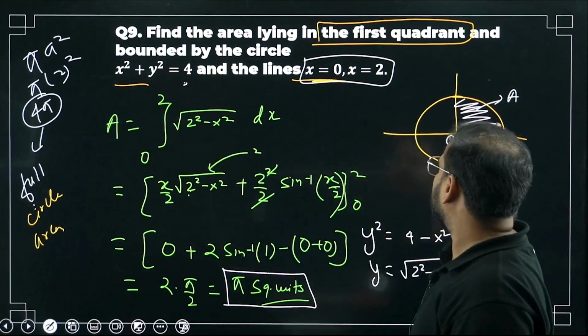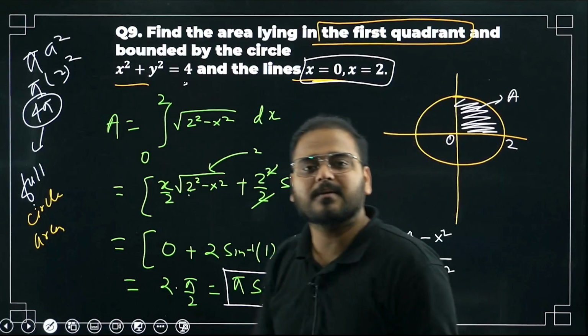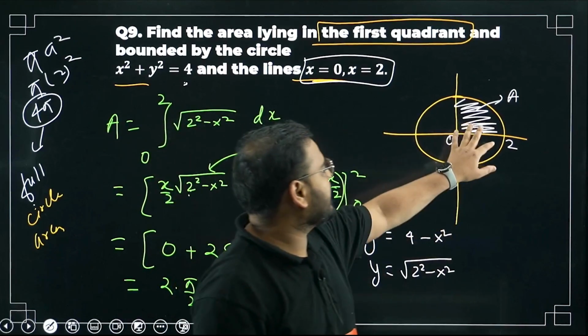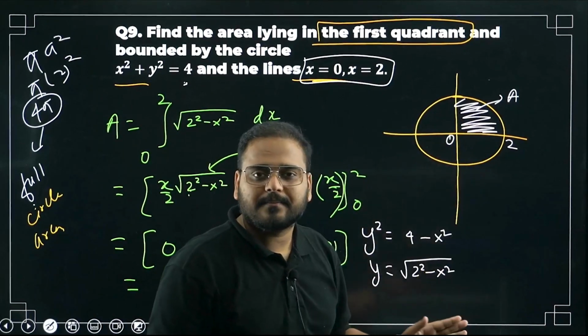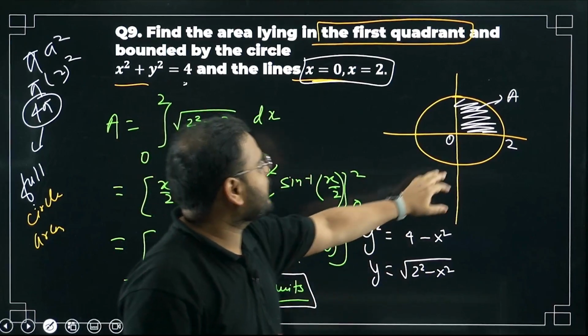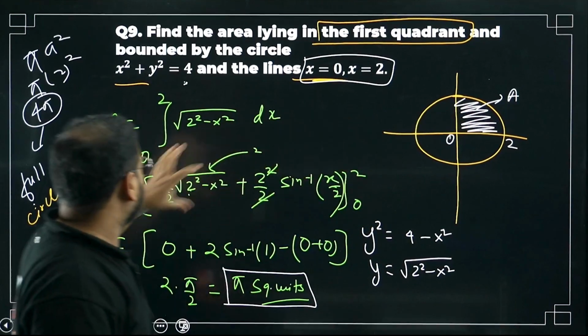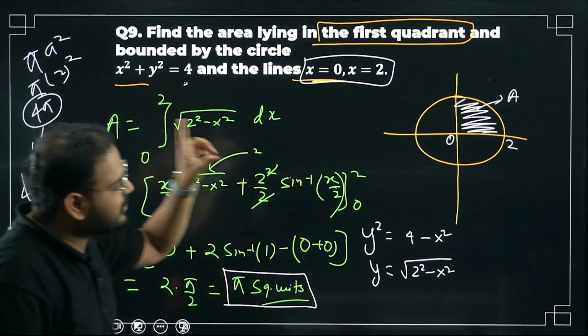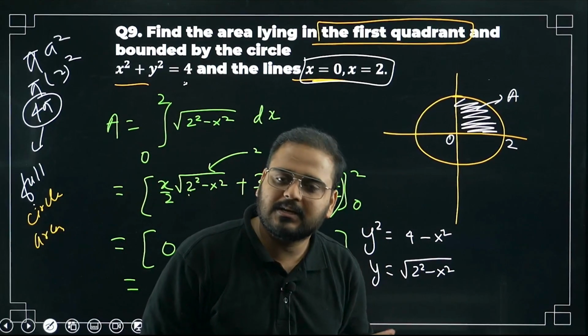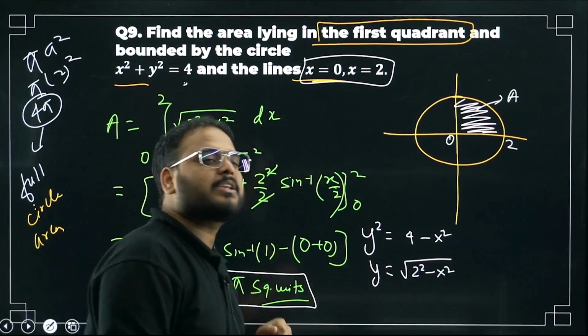This part is pi, this is pi, pi, pi. Means 4 pi, na? Please check. This part is pi, pi, pi, pi. So 4 pi. Makes sense to you? That's why, if you get the total, then the answer is 4 pi. Only the first quadrant, the answer is pi. Clear? Chaliye, let's move on to the next question.